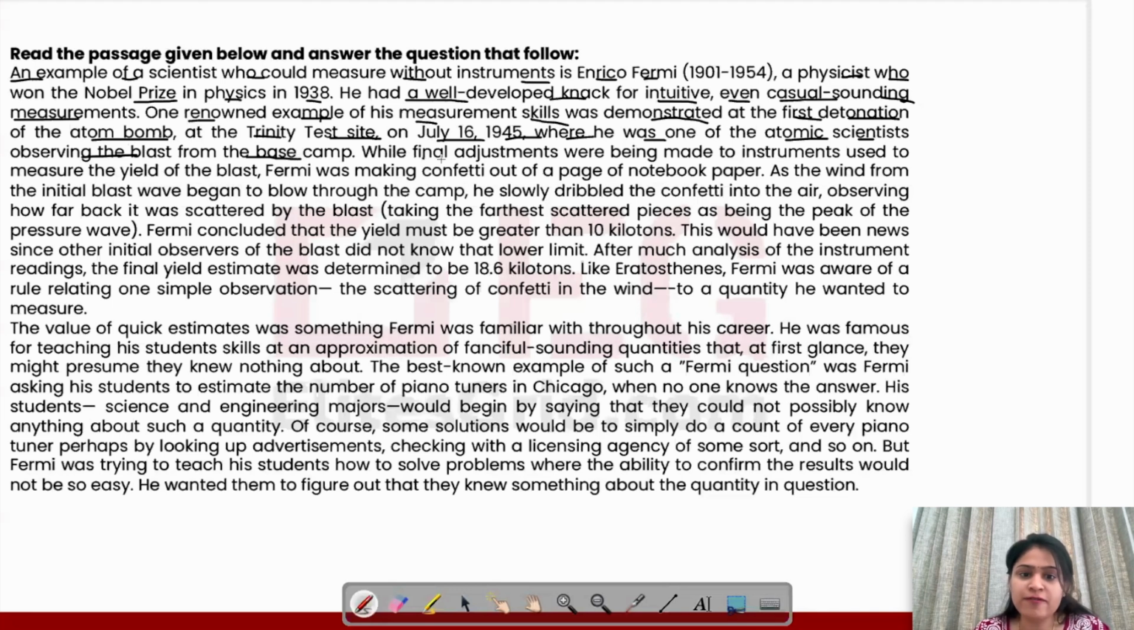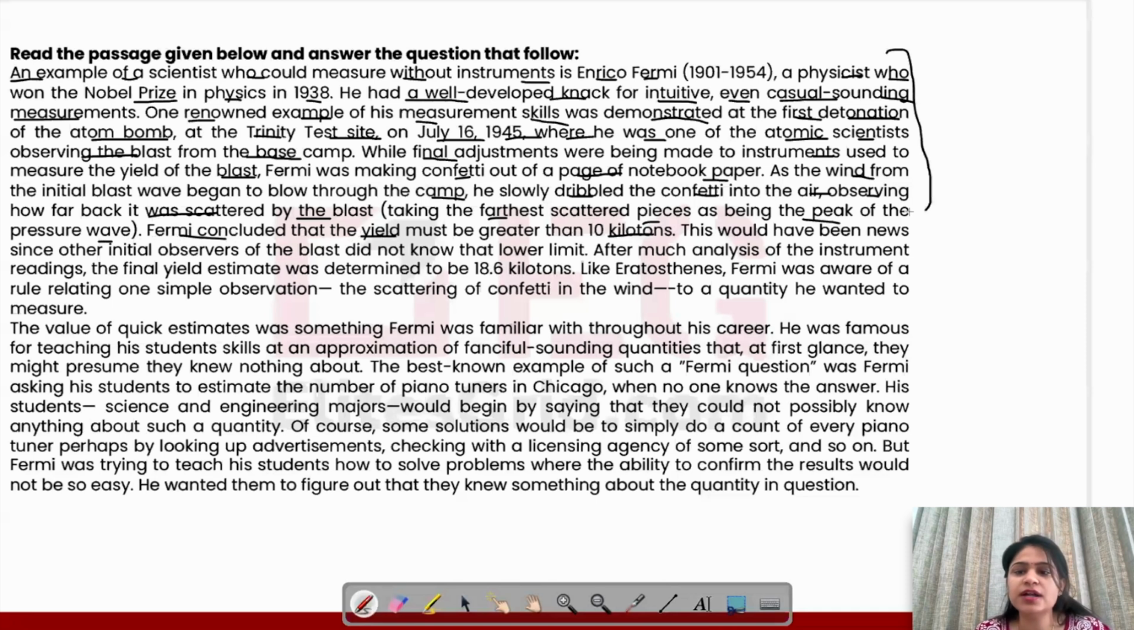While final adjustments were being made to instruments used to measure the yield of the blast, Fermi was making confetti out of a page of notebook paper. As the wind from the initial blast wave began to blow through the camp, he slowly dribbled the confetti into the air, observing how far back it was scattered by the blast, taking the farthest scattered pieces as being the peak of the pressure wave. Fermi concluded that yield must be greater than 10 kilotons.